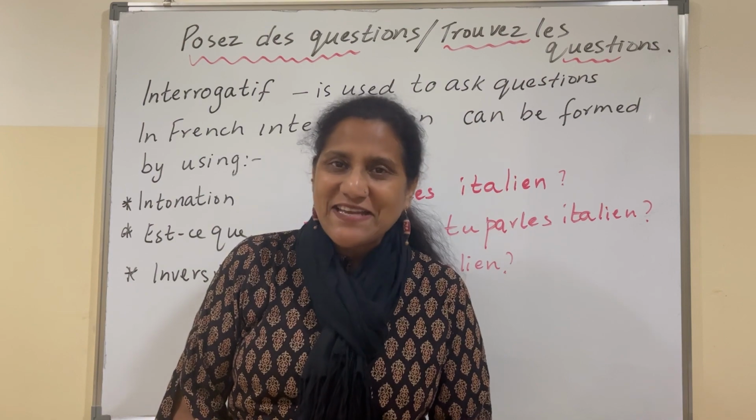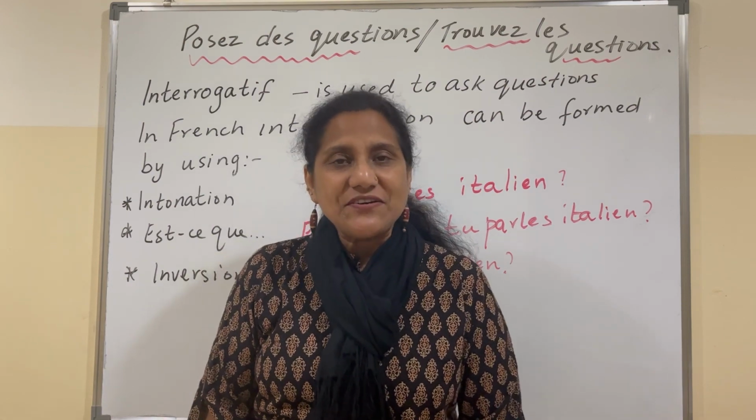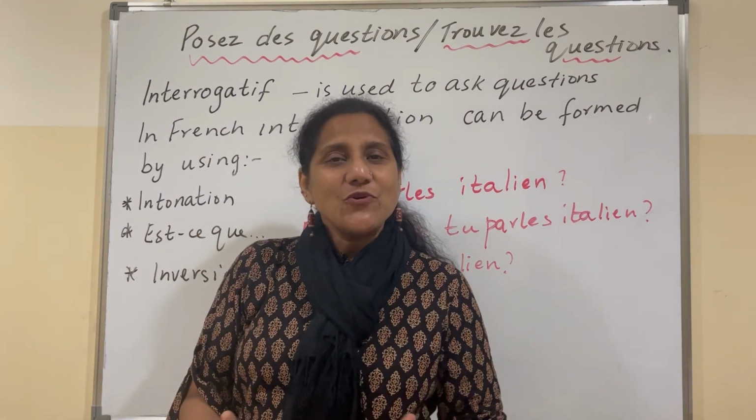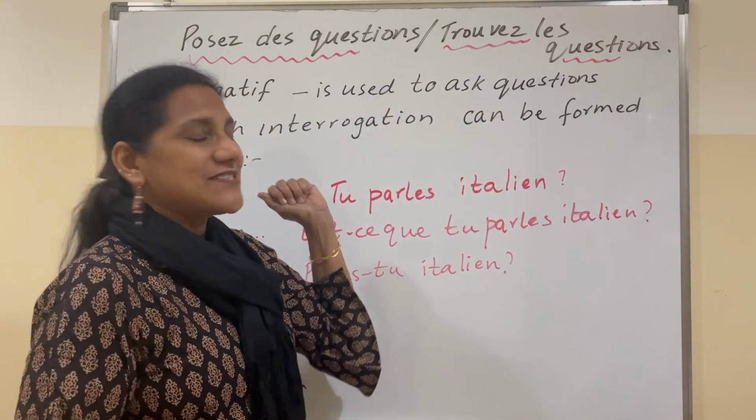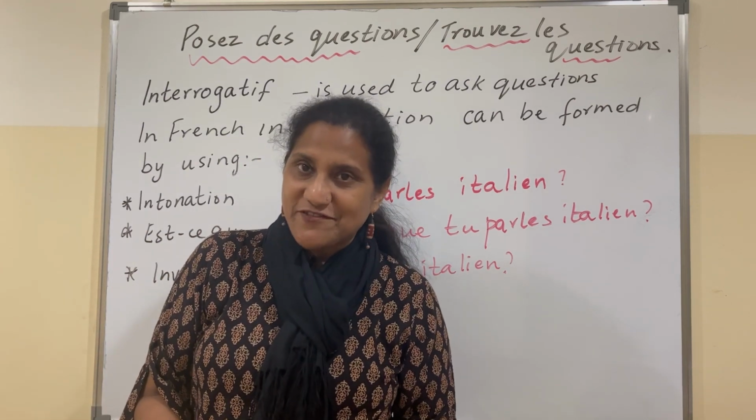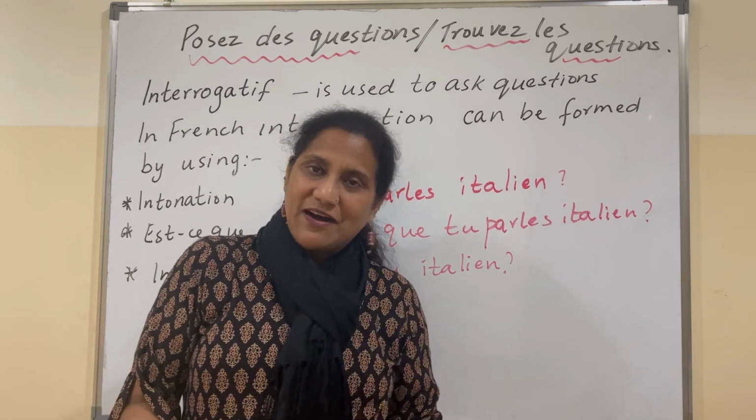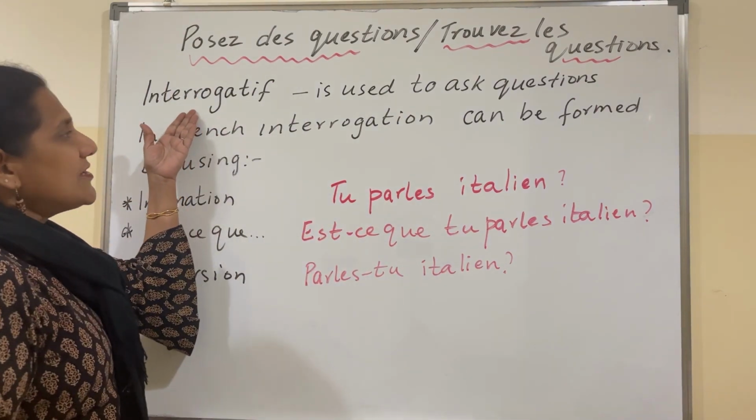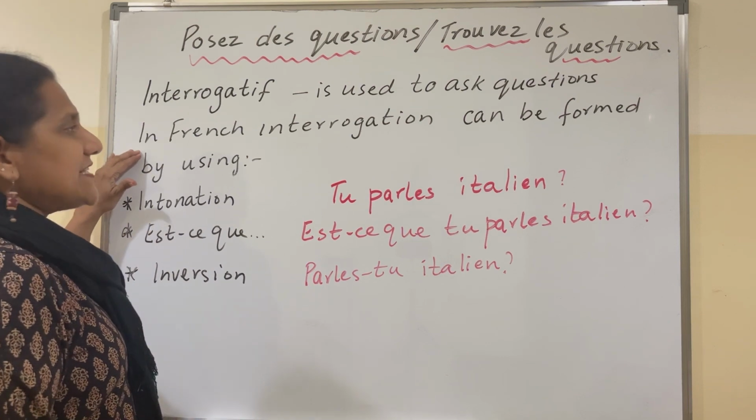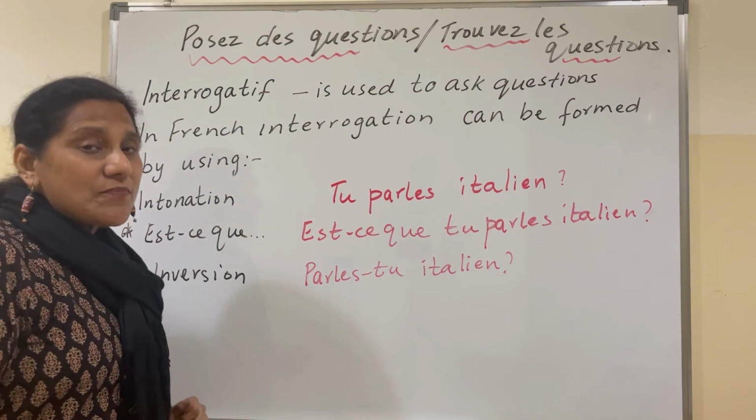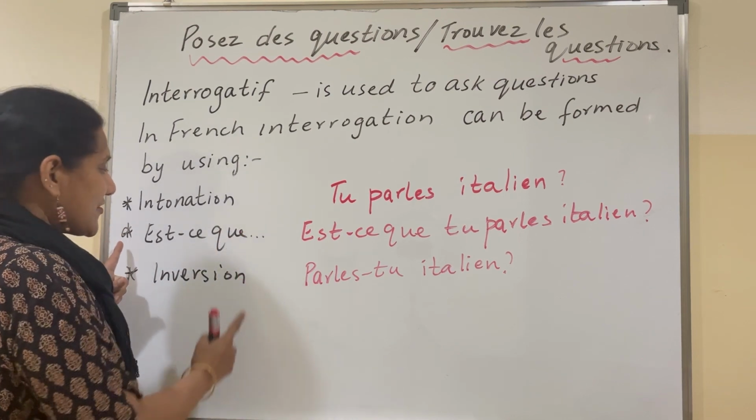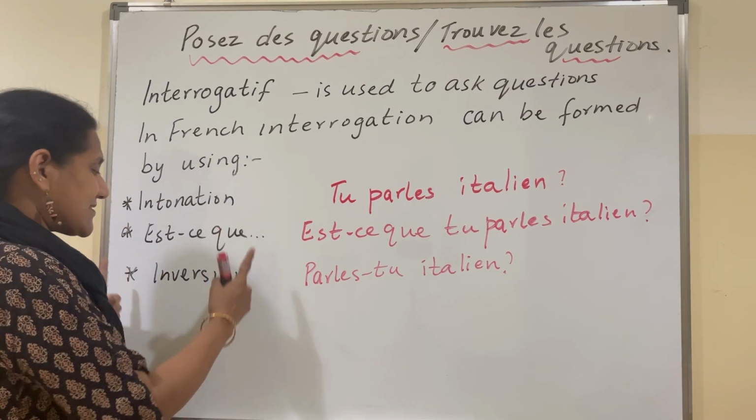Let's enjoy learning French. Today we're going to learn how to frame questions in French. You know, we have come across trouver les questions, poser des questions, but how do we frame questions in French? We'll go part by part. First of all, interrogative is used to ask questions. In French, interrogation can be formed in three ways. What are they? One is intonation, the other is est-ce, using est-ce, or inversion.